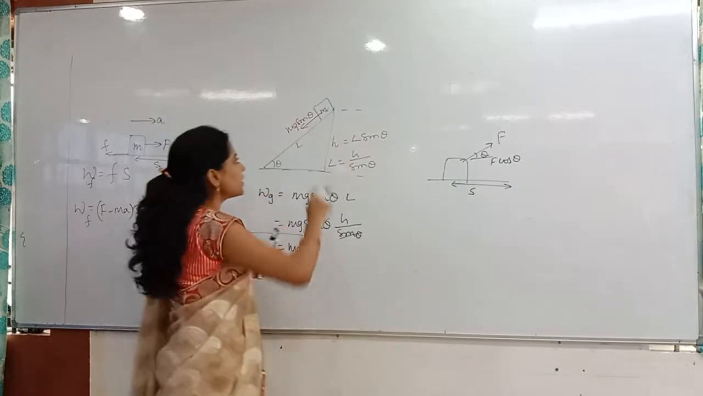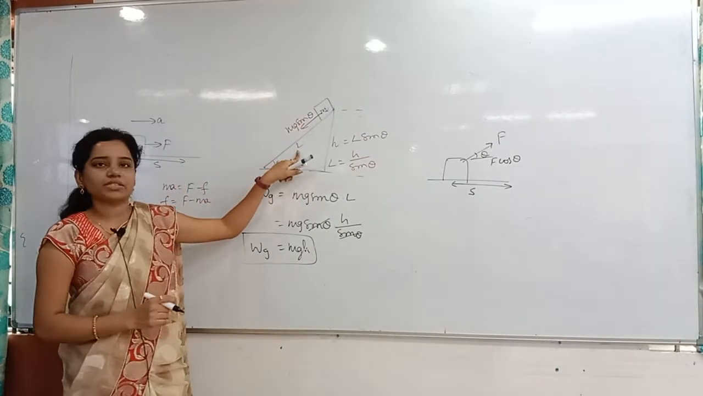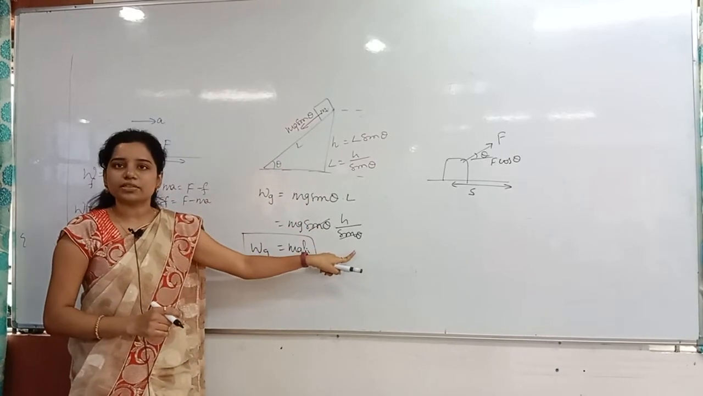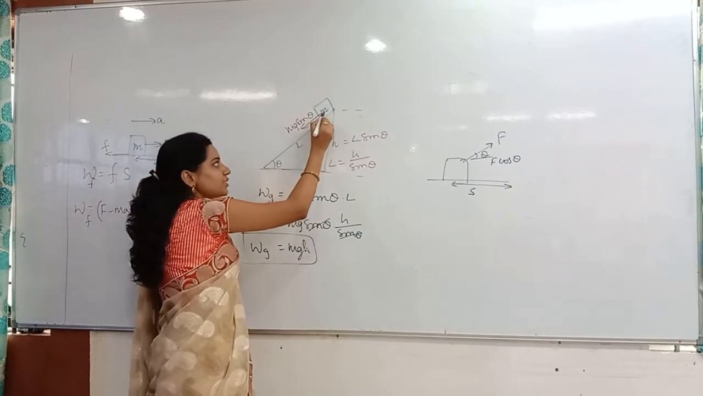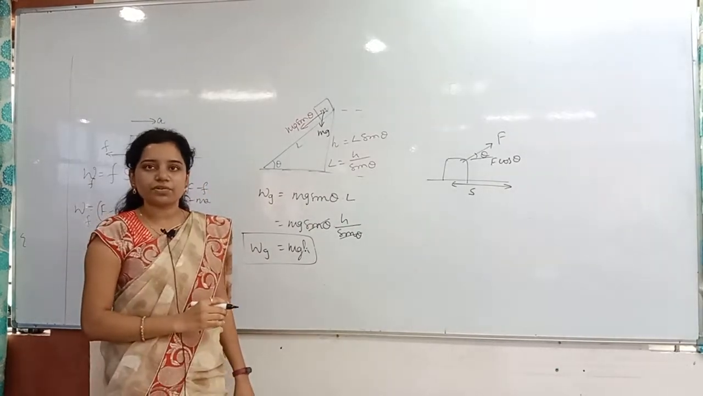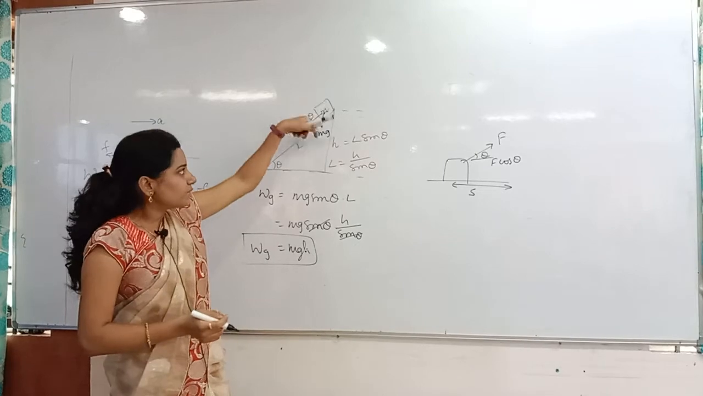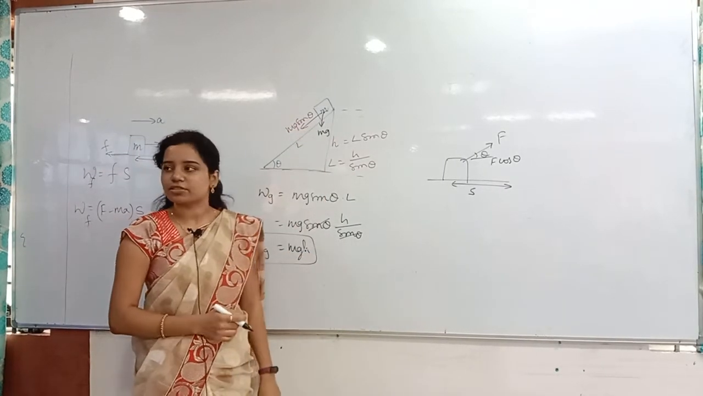So here the force acting is mg sin theta. Along that, the displacement is L. But that L value is nothing but h by sin theta. Otherwise, I said work done by the gravity, right? Gravity is acting in which direction? Downward direction. Mg is the gravitational force. And what is the displacement along the vertical direction? h only, no? So that is mgh, the direct answer.